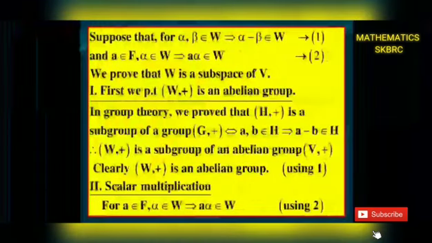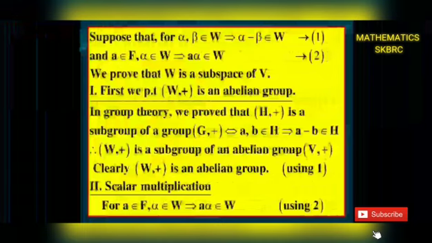The second one is the sufficient condition. We prove that W is a subspace of V of F. Suppose alpha, beta belongs to W gives alpha minus beta belongs to W, equation 1. A belongs to F, alpha belongs to W gives A alpha belongs to W, equation 2. First we prove that W plus is an abelian group. In group theory, we learned that H plus is a subgroup of a group G plus if and only if A, B belongs to H gives A minus B belongs to H.